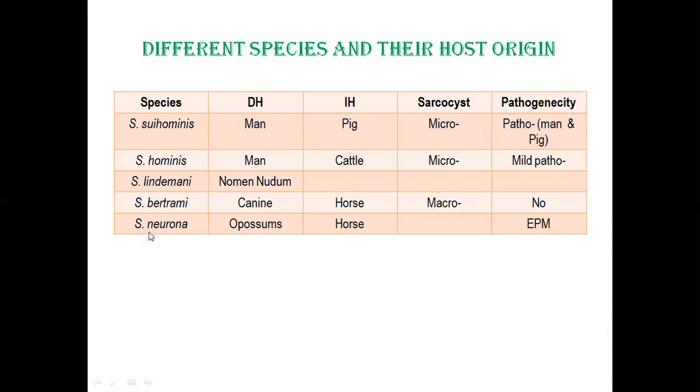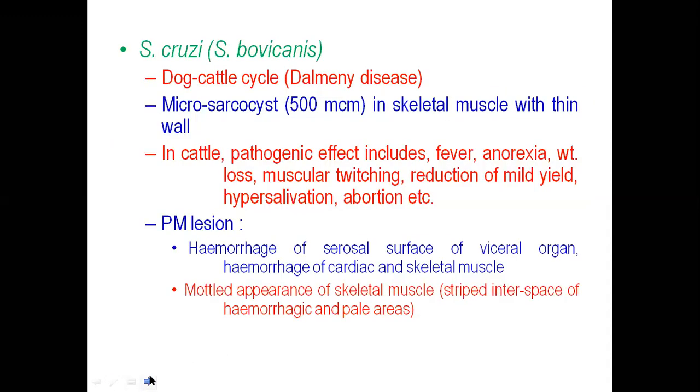Okay, one more thing that is really important is Sarcocystis neurona, which is not available in India, but in the Americas this is very, very important. The opossum is the definitive host. In horse, there will be equine protozoal meningitis. Okay, let's see some of the important ones one by one.